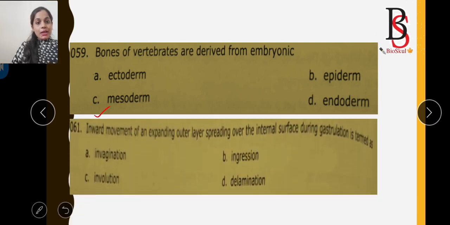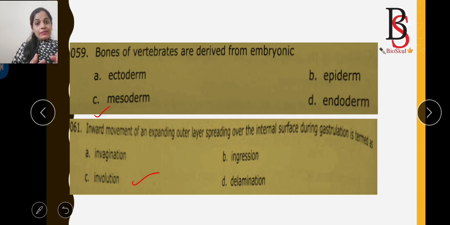And the last question: inward movement of an expanding outer layer spreading over the internal surface during gastrulation is termed as? So what will be the answer? It is involution.